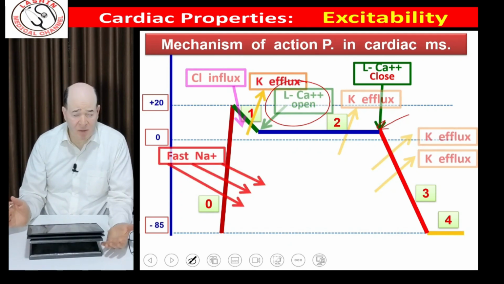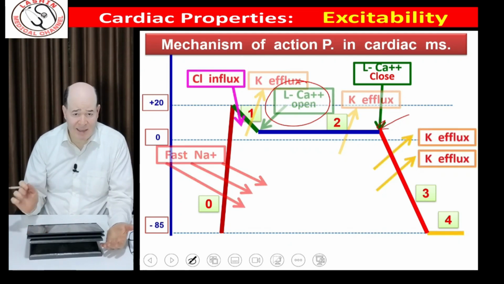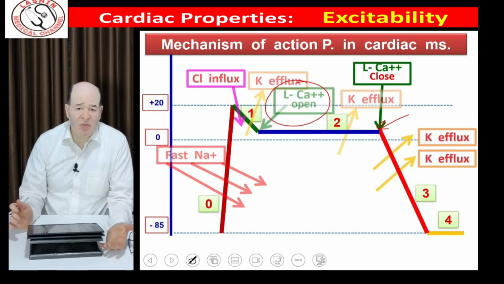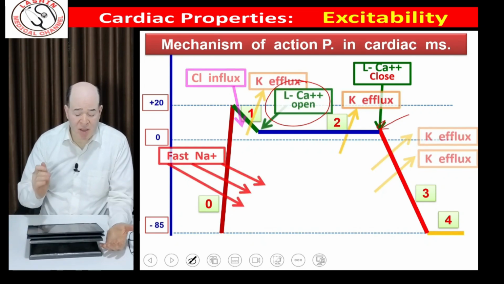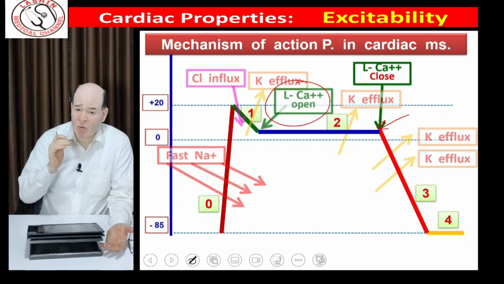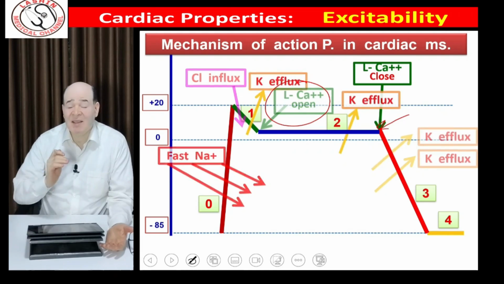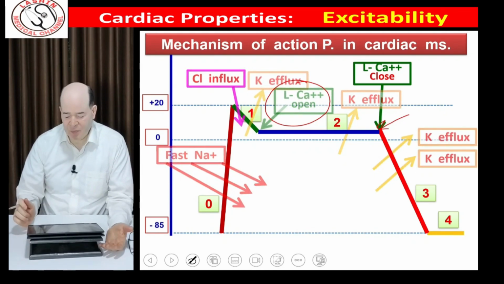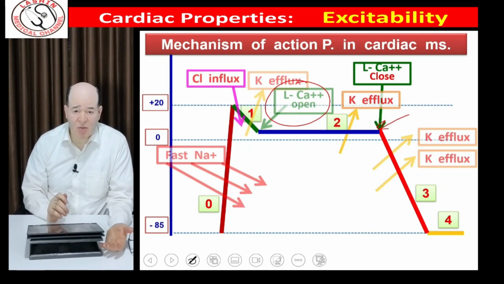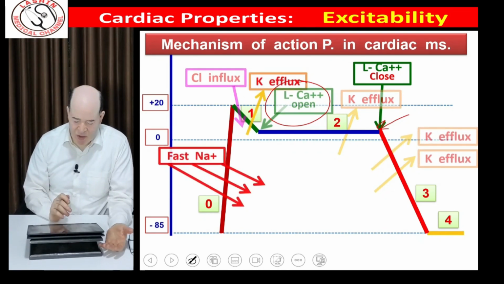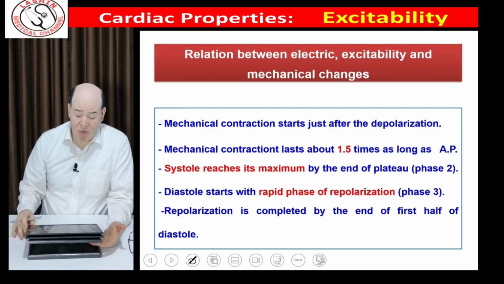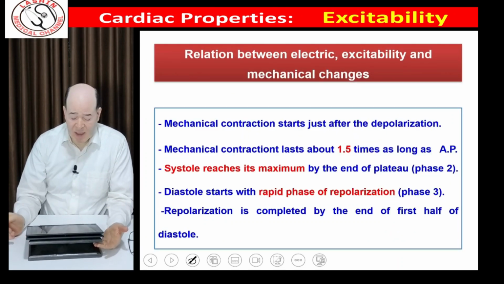So we have four apparent phases for the action potential, followed by a state of complete repolarization. Phase 0 caused by rapid sodium influx. Phase 1, early partial repolarization, chloride influx and potassium efflux. Plateau, which starts with opening of L-type calcium channel and ends by their closure. And finally, there is exaggerated or increased potassium efflux causing final rapid repolarization, and phase 4 is the phase of complete repolarization. What is the relation between electric excitability and the mechanical changes?